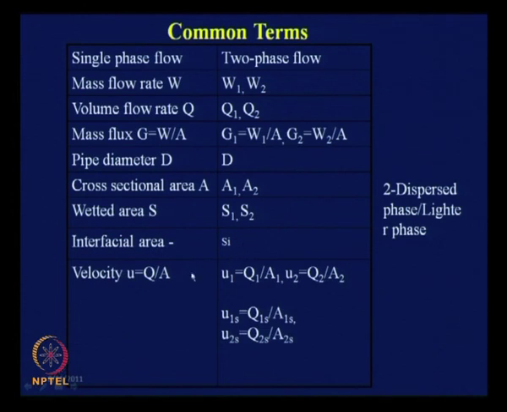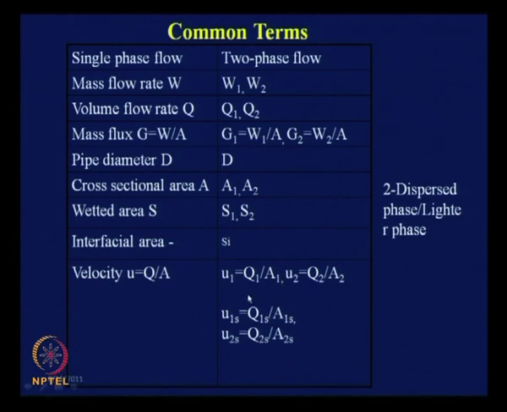Interestingly, the velocity was an input parameter there, and we defined velocity as the volume flow rate divided by the cross sectional area, or the mass flow rate W by rho A, you know all these things. Okay. But in this particular case, even for a two phase flow situation, that means when we have just introduced one additional phase in the flow passage, we are in a position to define 4 different velocities, which I have already discussed in the last class.